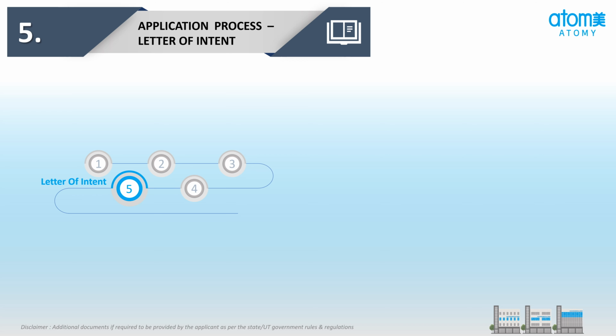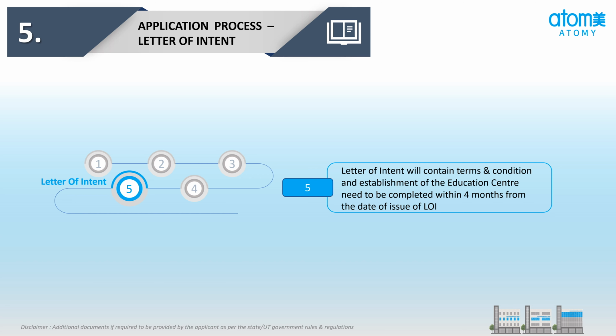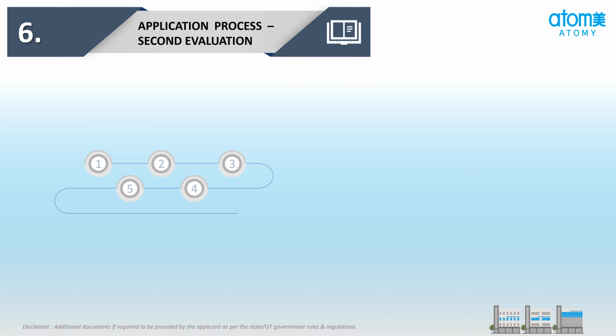Next is stage 5, letter of intent. The letter of intent contains terms and conditions, and the establishment of the education center needs to be completed within 4 months from the date of issue of the LOI. Now we'll explain stage 6, second evaluation.